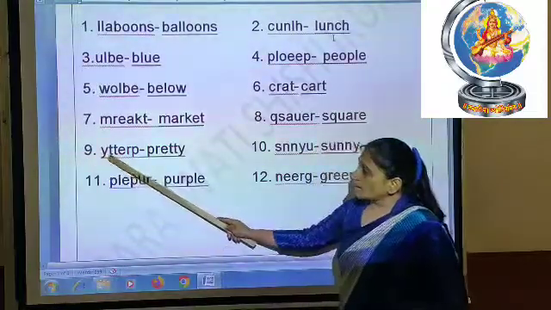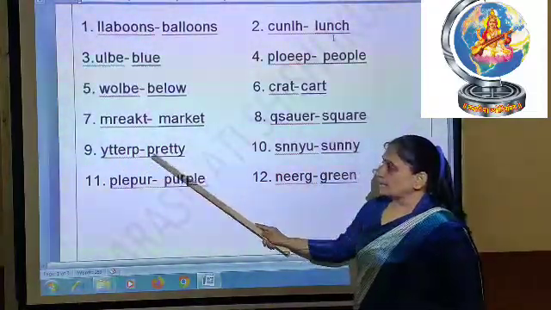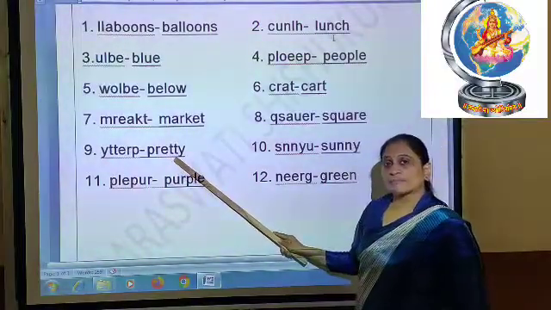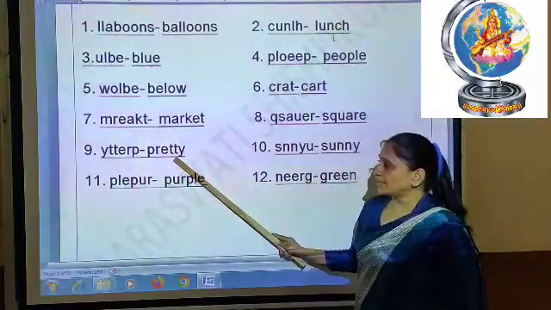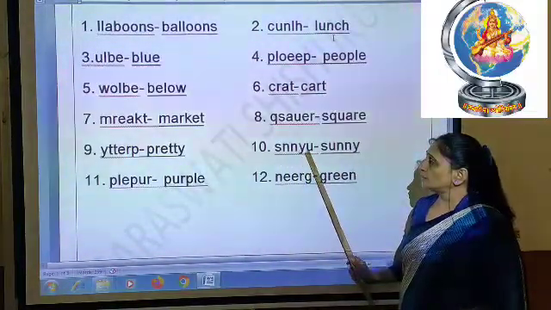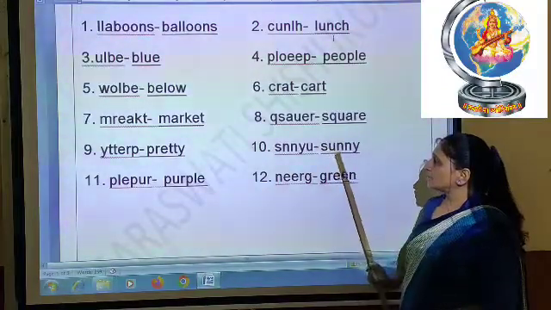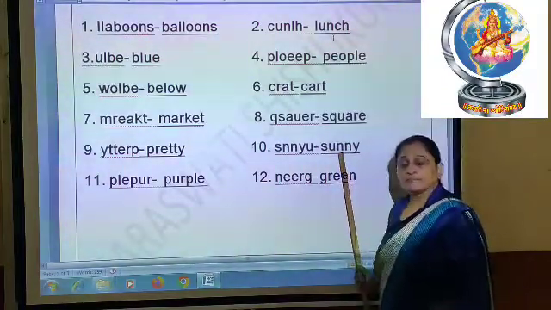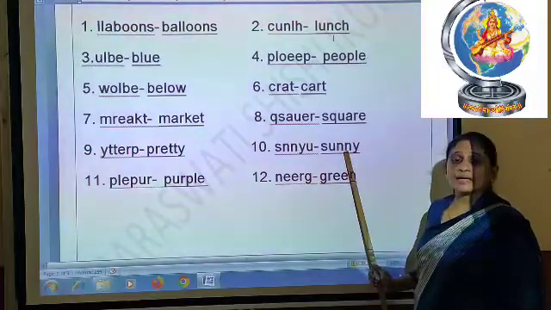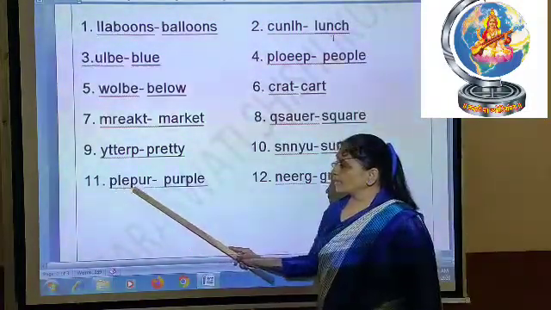Ninth number is YTTERP. So what is the correct spelling? PRETTY, pretty. Then number 10 is SNNYU. So what is the correct spelling of this? The correct spelling is SUNNY, sunny. Number 11 is PLEPUR.